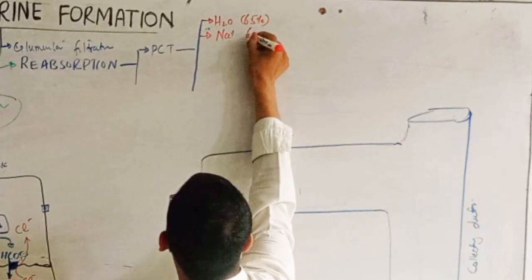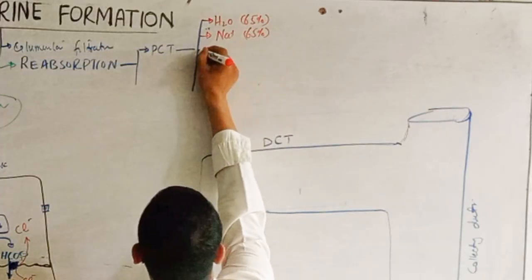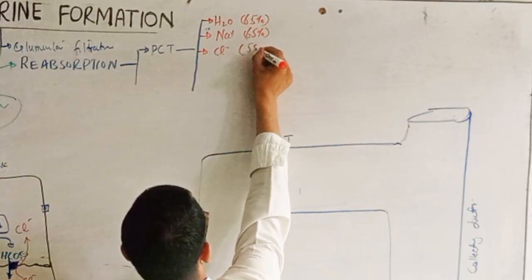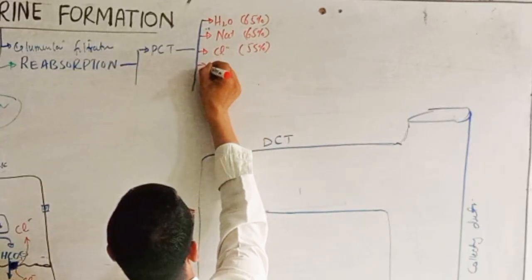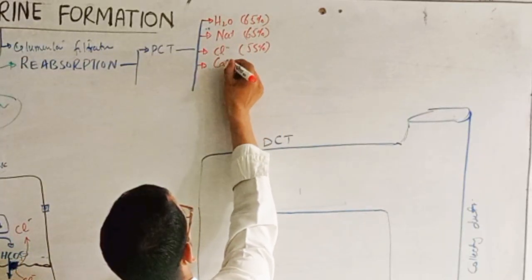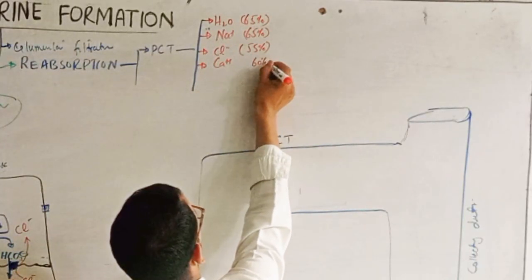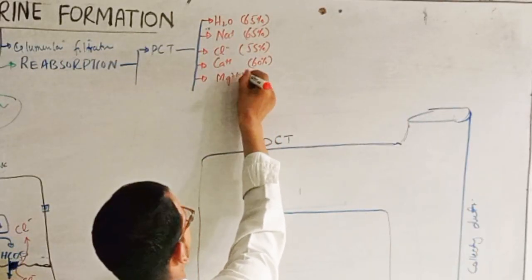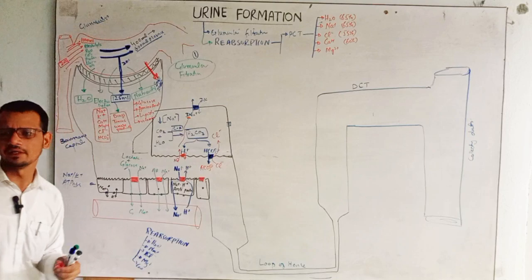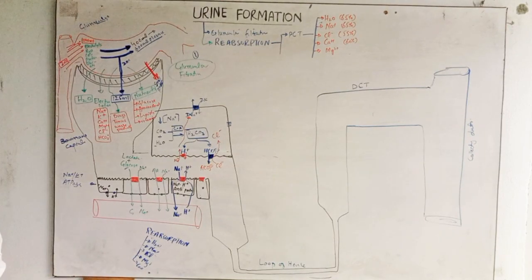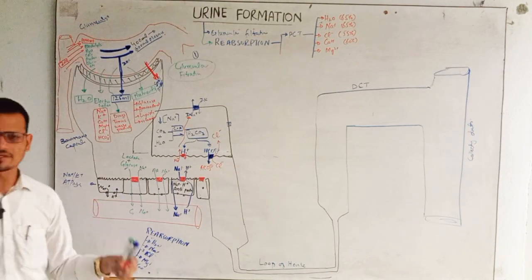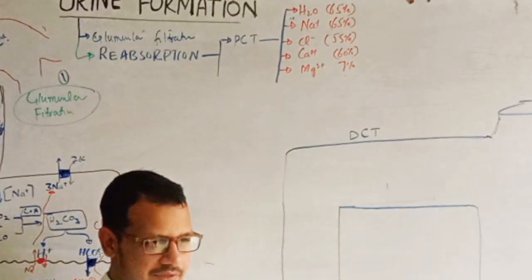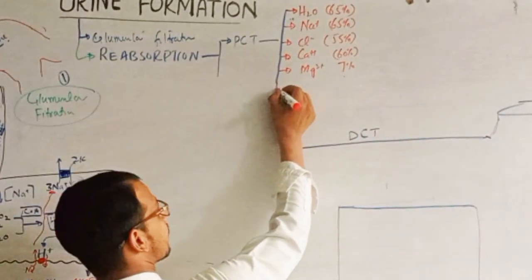Sodium 65%. Chloride ions 50 to 60, or 55%. Calcium 60% reabsorption takes place. Magnesium is not clear yet, how much magnesium is reabsorbed from the proximal convoluted tubules, but this is up to 7%, right? And bicarbonate ions,